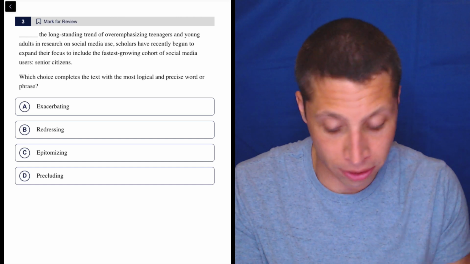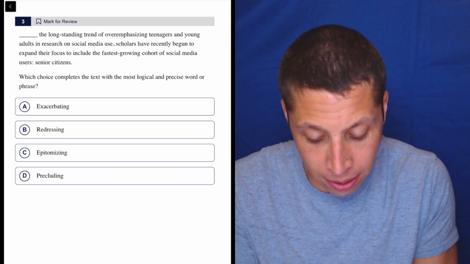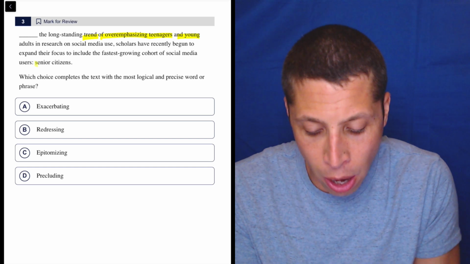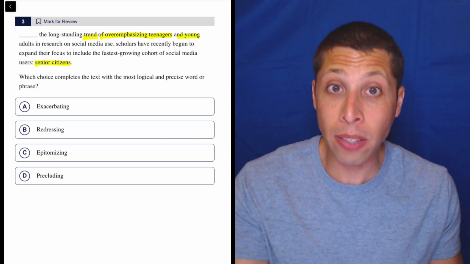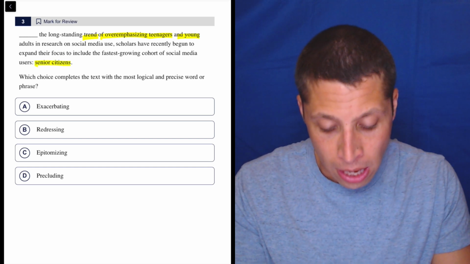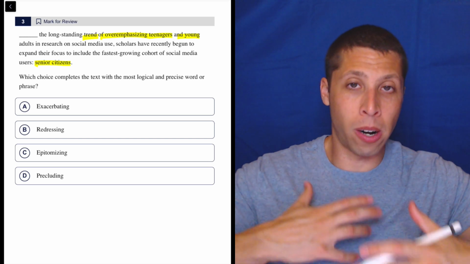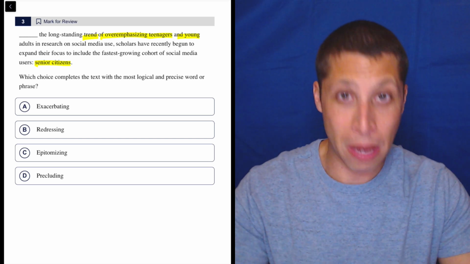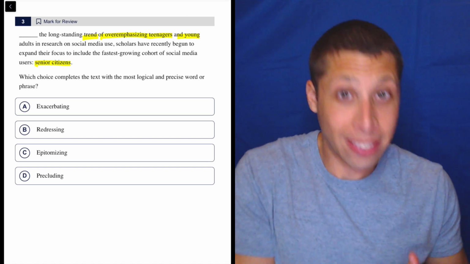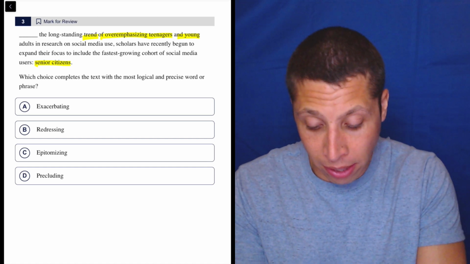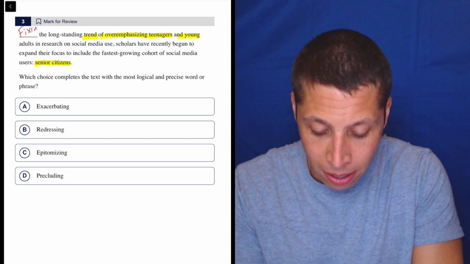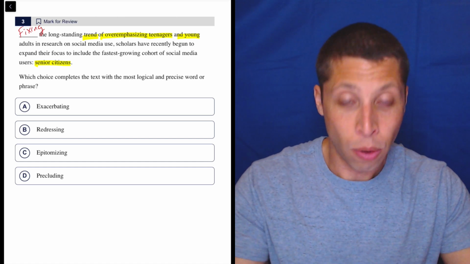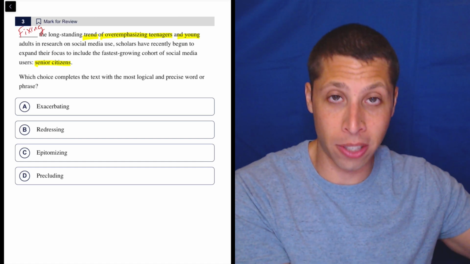Right, so there's a clear contrast here, right? There's some sort of trend of overemphasizing teenagers and young people, but now we're going to include senior citizens. So that's kind of a dumb summary, right? I'm simplifying the sentence. So if there was an overemphasis on young people that we're fixing, then that's kind of the word we need, right? So fixing the long-standing trend of overemphasizing teenagers, researchers are now including senior citizens.